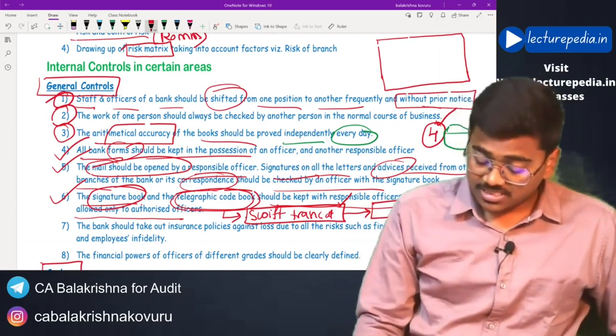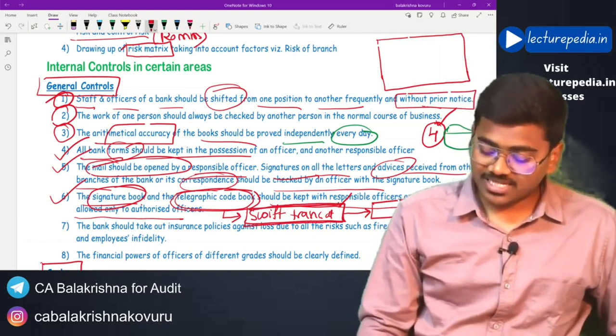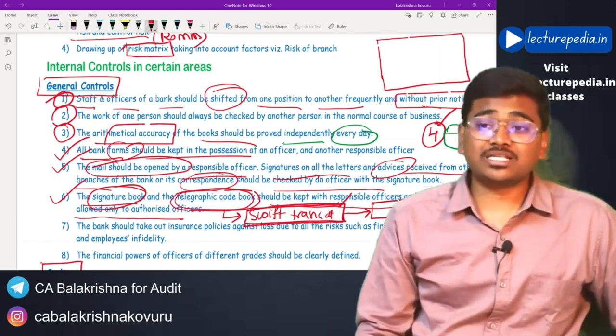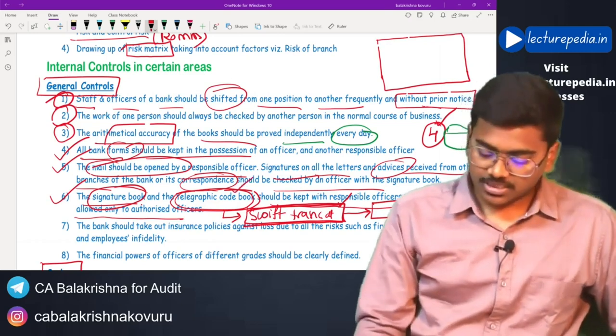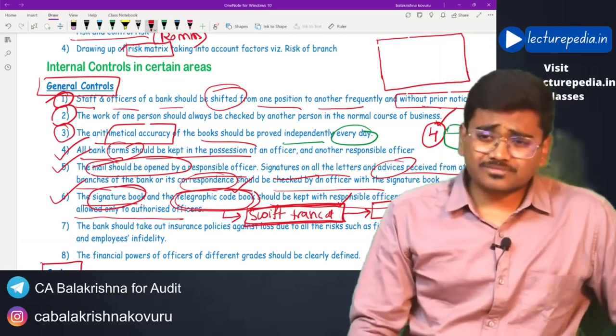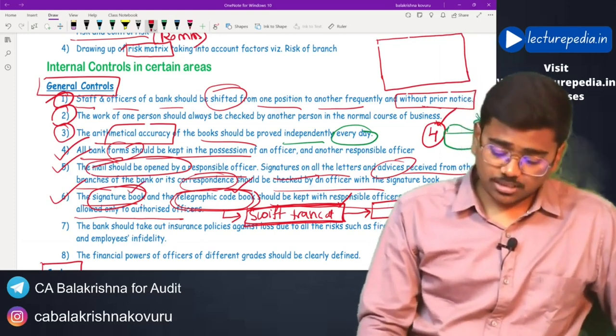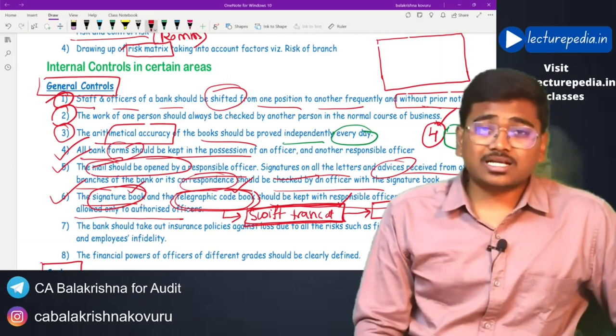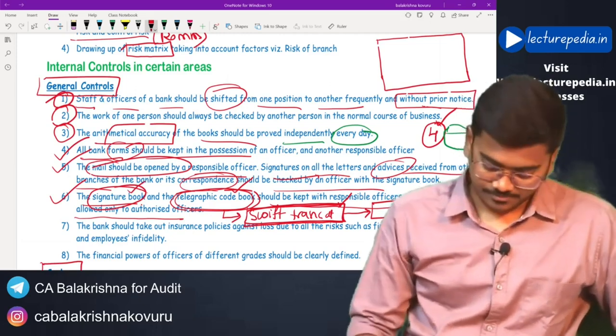Okay, for this, the message has to be properly encrypted. For the purpose of encrypting the SWIFT transactions, the telegraphic code book will be useful. So the telegraphic code book and the signature book should be in the custody of a proper officer.